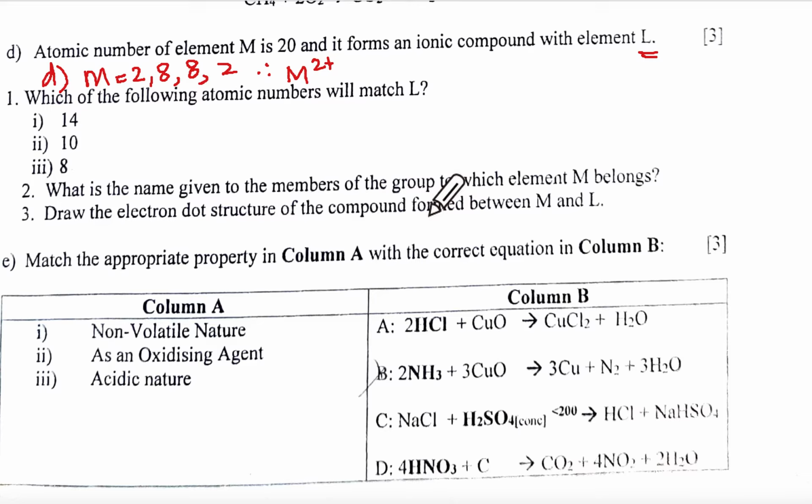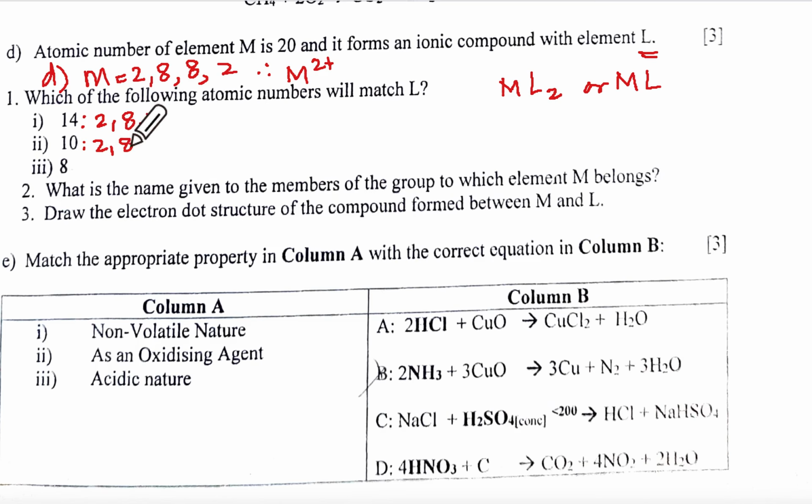Now it is going to form an ionic compound with L, so it will be ML2 or it will be ML, correct? Understanding? Now your L could be, if it is 14, then it is 2, 8, 4. Will it form an ionic compound? No. 2, 8 is a noble gas.